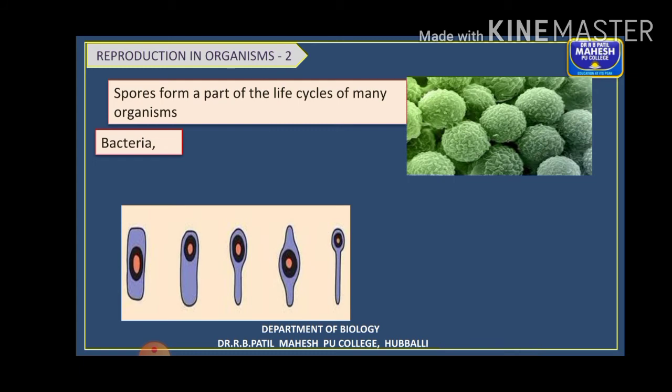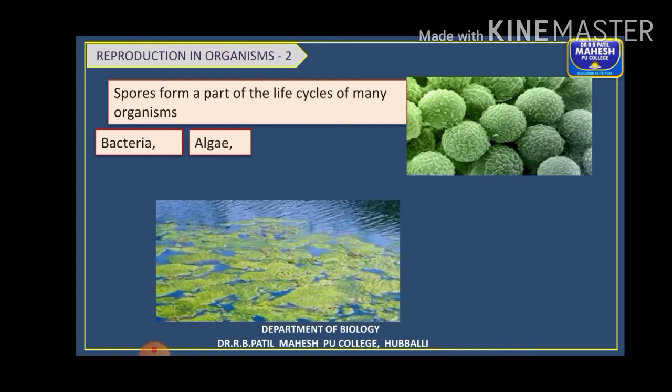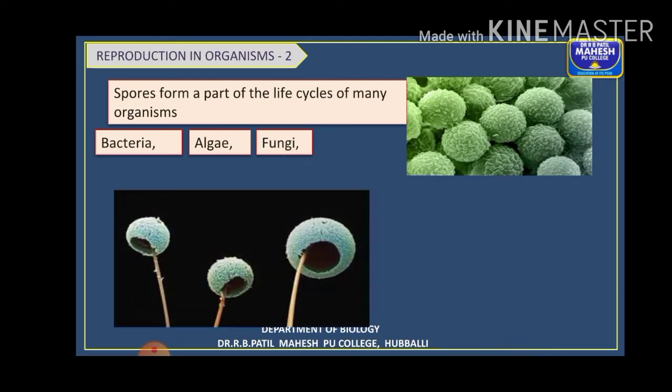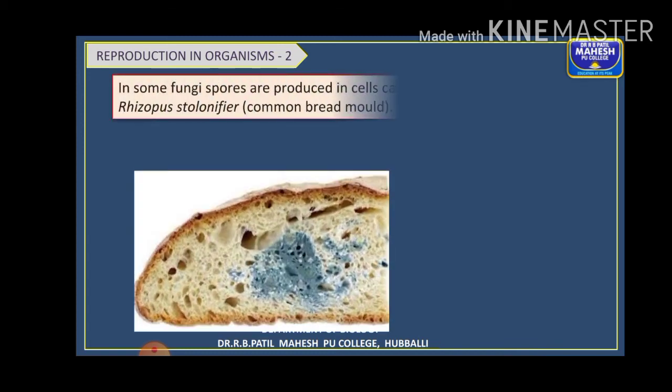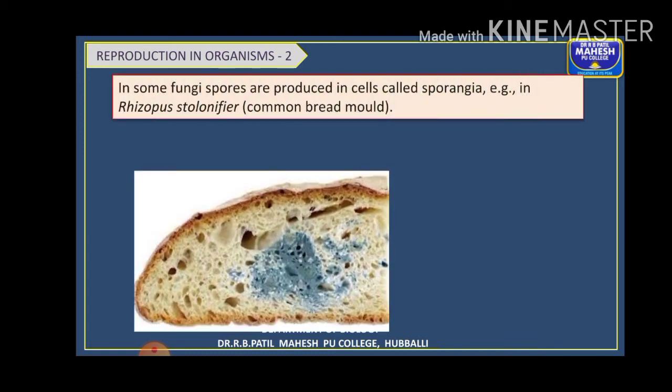Examples are certain types of bacteria, and also in some algae and fungi, you can find spore formation takes place. Also in many plant species like the ferns, and also in protozoans. Different types of spores are produced usually.